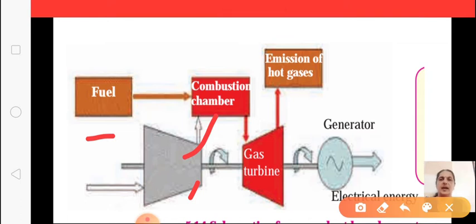With the air there, this natural gas burns and gas of high pressure is produced. That is taken to the gas turbine, which rotates and is connected to the generator, and from there you get electric energy. Hope you all understood, children, how natural gas power generation works.